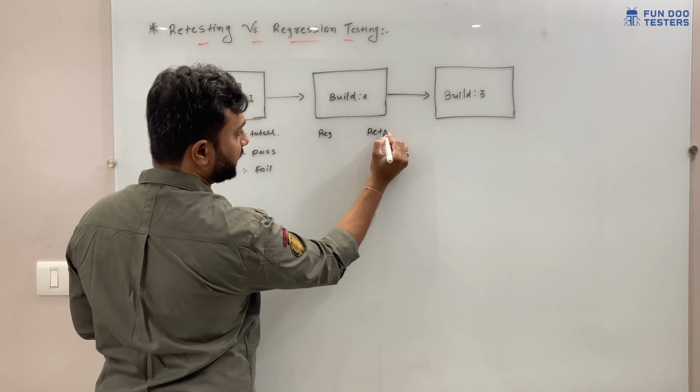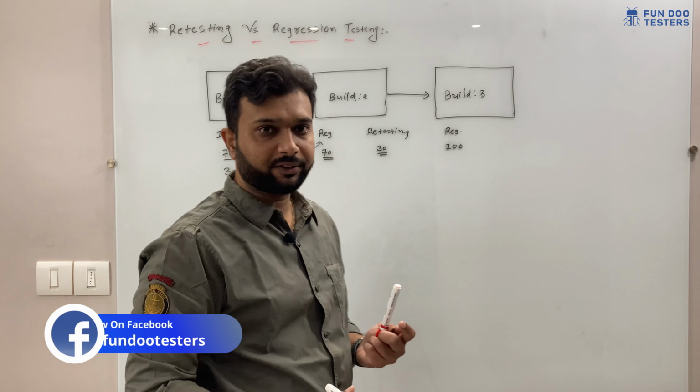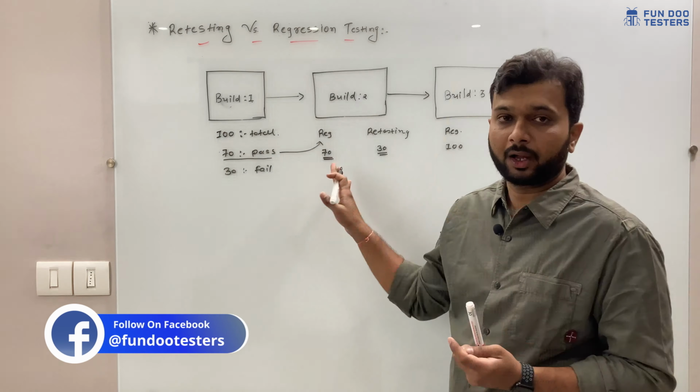In the next build, if all are passing in build 2, then we are going to consider only one cycle, which is regression, and here we are going to execute 100 test cases. Now the question is, as per the regression testing definition, if functionality is dependent, then only we are going to execute those functionalities.